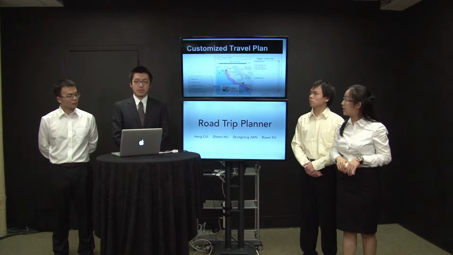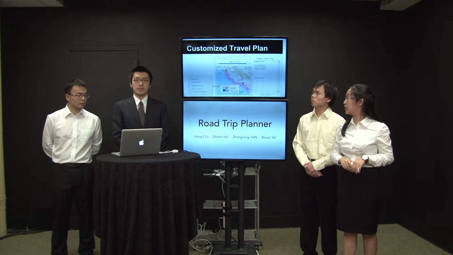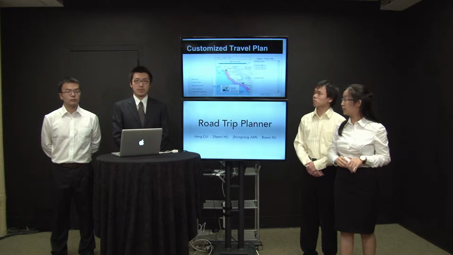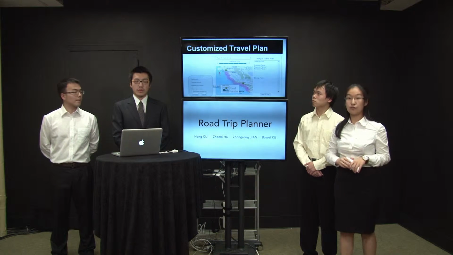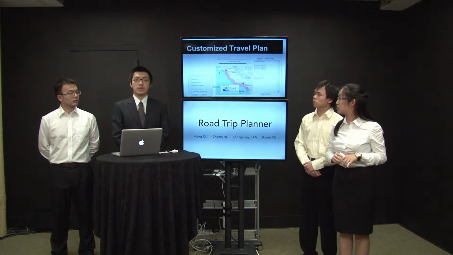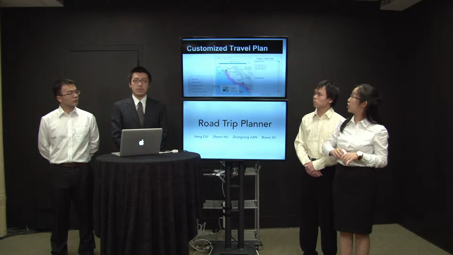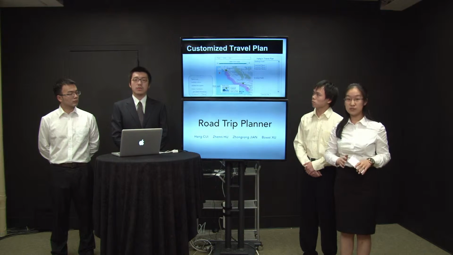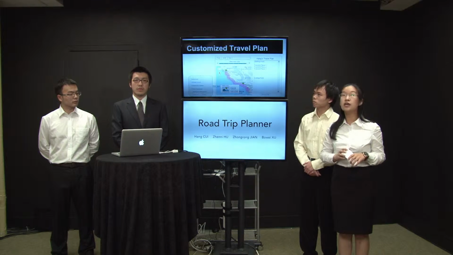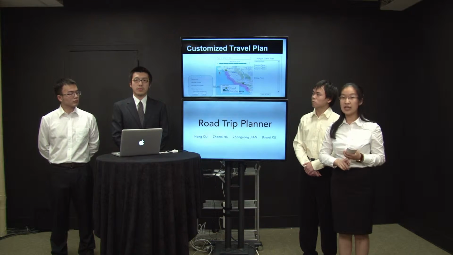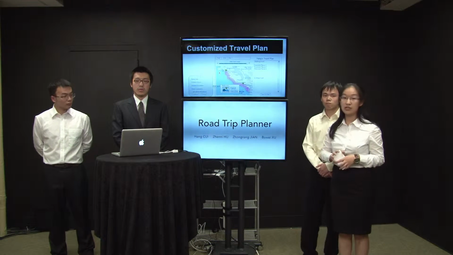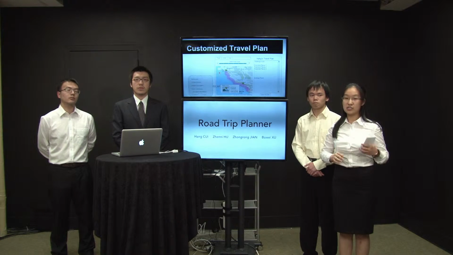By clicking that, the related information will show us the points in the pink area. If you move your mouse over a point, it will show the name of that place and a brief picture of it. If you are familiar with the place, you can just click a favorite place to recommend to others or add to the plan, so that it will be shown on the travel plan on the right side. If you are not familiar with this place, you can click the point, and the pop-up window will show detailed information, like the description of the place and others' comments on it. If you are a registered user, you can both comment and rate these places, sharing your experience with other users.